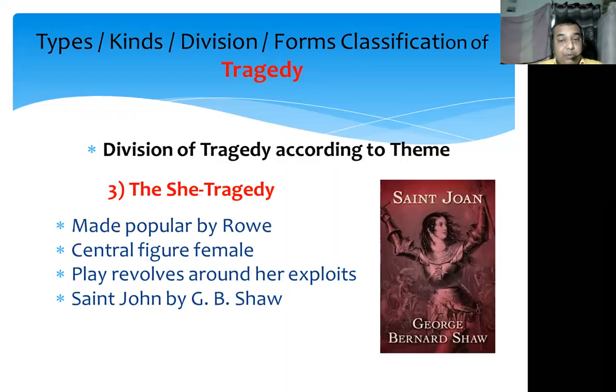It has been made popular by Rowe. In this kind of tragedy, the central figure is female, and the complete action of the play revolves around the exploits of that central female character. The famous example of this kind of tragedy is St. Joan, written by George Bernard Shaw.